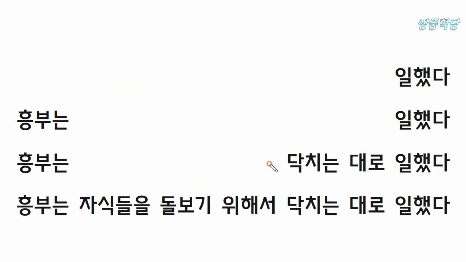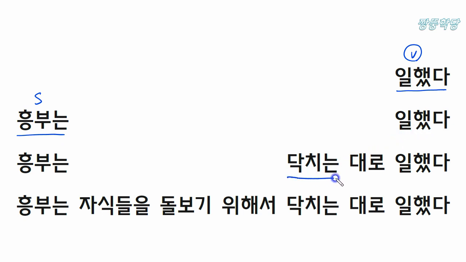Then we finished all the words in this sentence. I hope you can understand the main structure of this sentence with this page. 일했다 is a predicate and a verb. And 흥부는 is subject of this sentence. So this sentence means 흥부 worked.